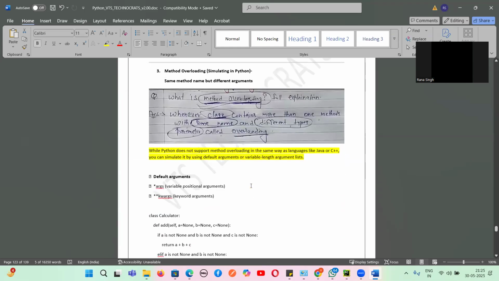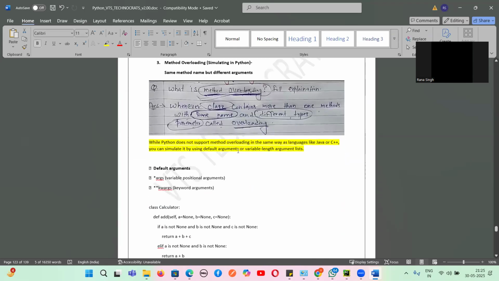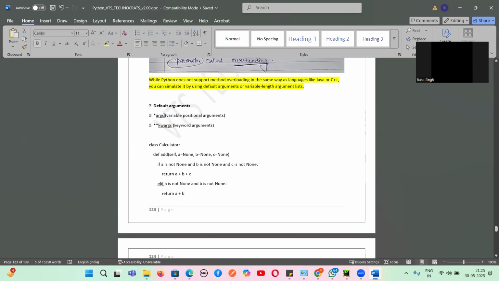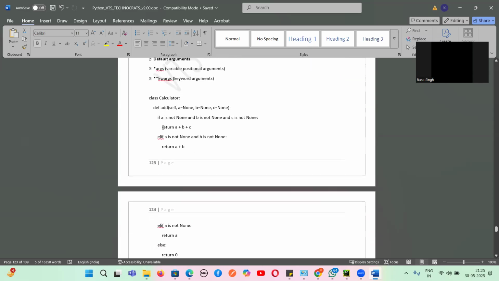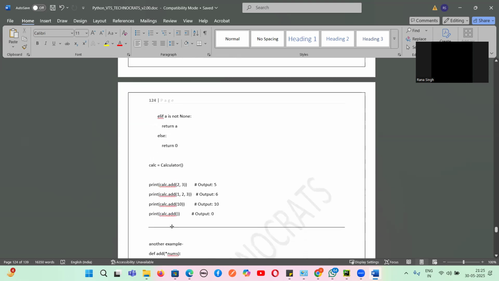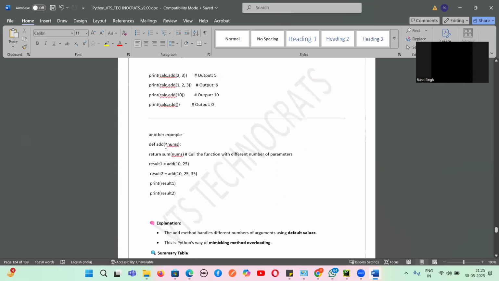And then method overloading, where a class can have the same method name but different arguments. So it is not achievable in Python directly. So we can use star args or star keyword args, or some techniques in the code, like we have taken 3 variables as None and then returned 3 variables, 2 variables, 1 variable, or 0. And then we are passing different arguments. And then we took an example where we have written star nums and we are taking the sum of those numbers, giving 2 arguments, 3 arguments, and printing the result. Yes or no, guys?